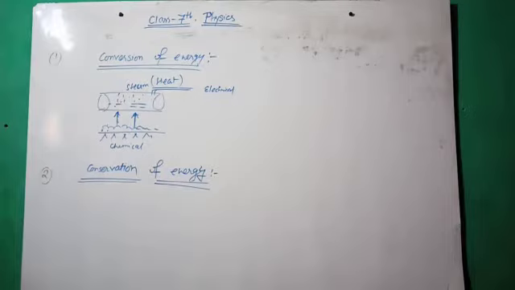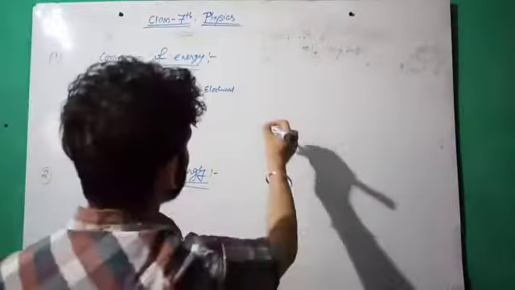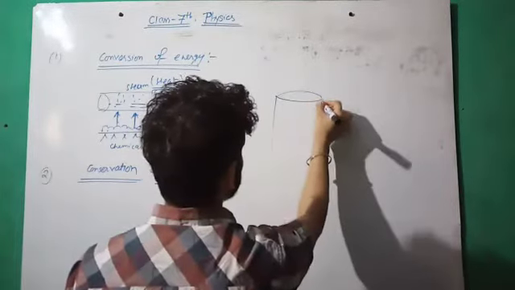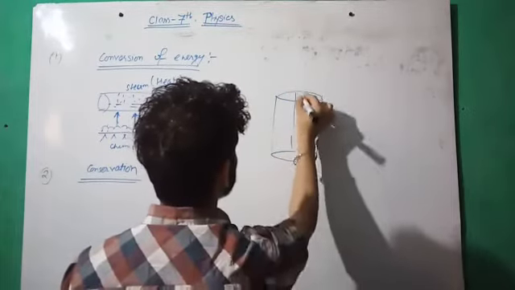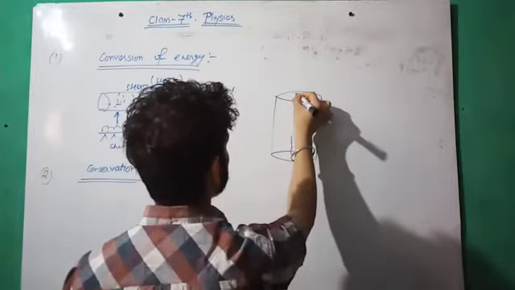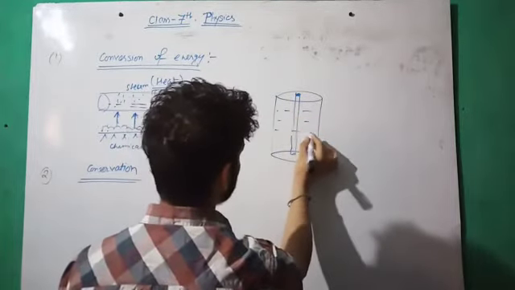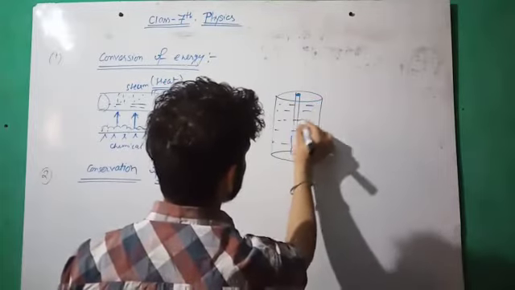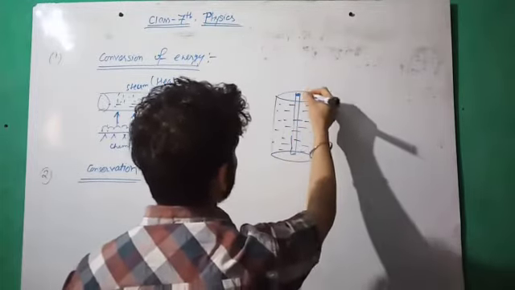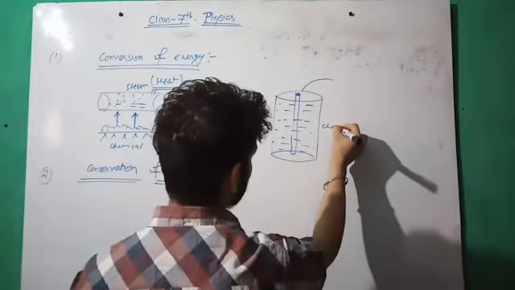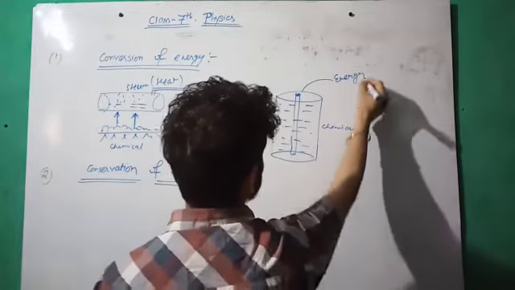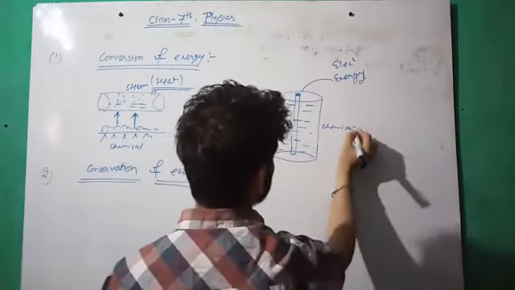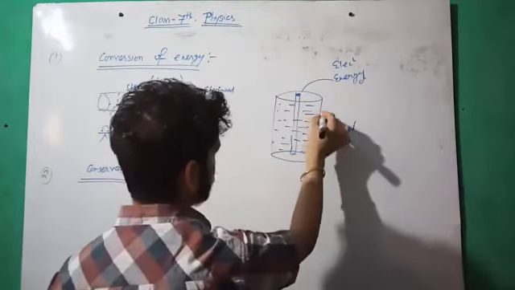Fourth one, in a dry cell, the chemical energy is used to produce electrical energy. How does a dry cell work? Inside the dry cell there are various types of chemicals in which the reaction takes place. This reaction results in chemical energy, which further converts into electrical energy. So chemical energy converts into electrical energy in a dry cell.